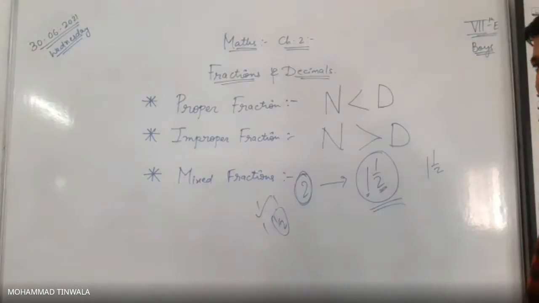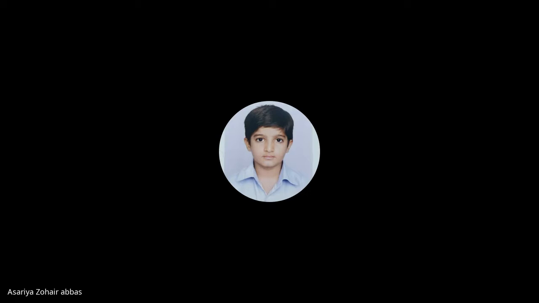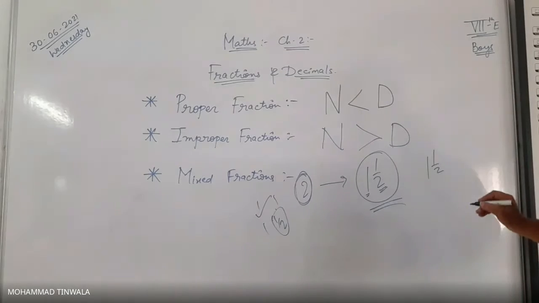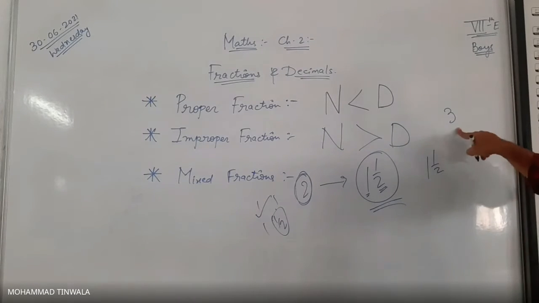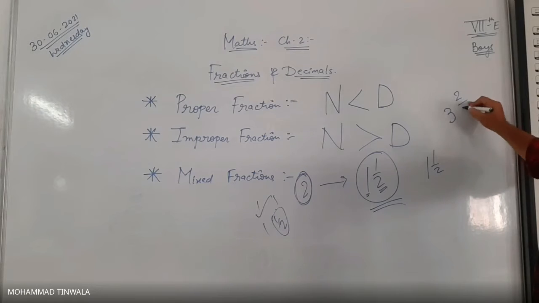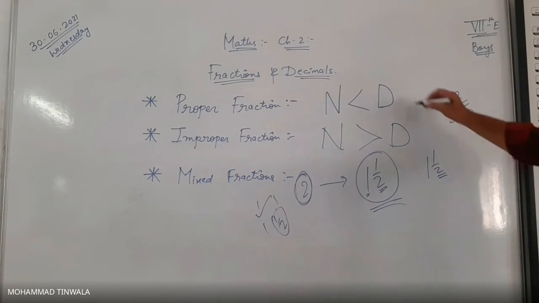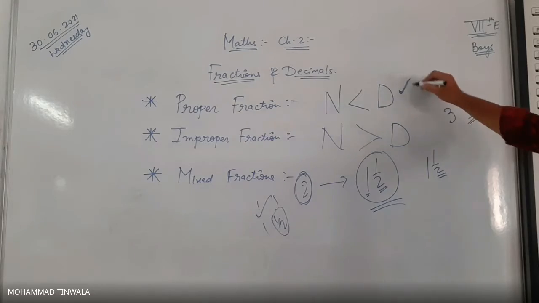Are you getting? Yes. So it is always 1 integer 1 upon 2. Always, whatever integer there is, for example 3 integer 2 upon 5. After the integer, what kind of fraction will it be?